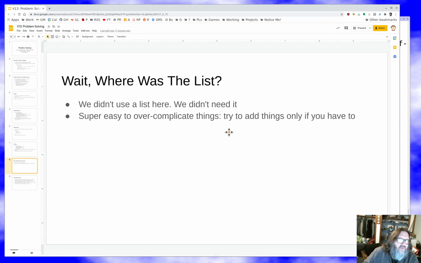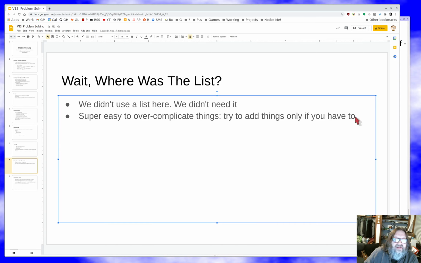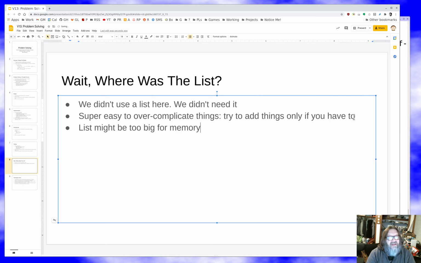Another real problem with having a list is that it might be too big for memory. So I could easily have a terabyte of numbers on my disk. I don't have a terabyte of RAM, and so Python might literally run out of memory if I made my input file too big. This program reads a line at a time, so it actually will process my terabyte eventually and sum up all the numbers just perfectly happily.